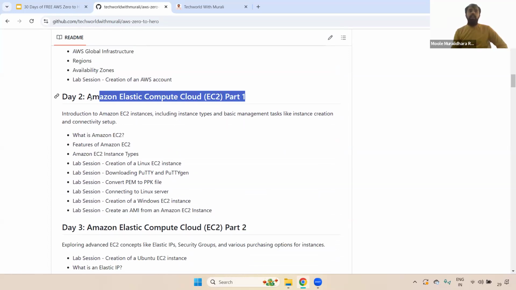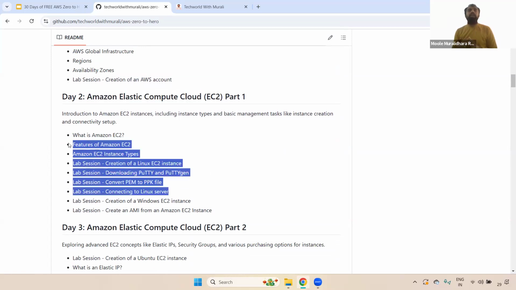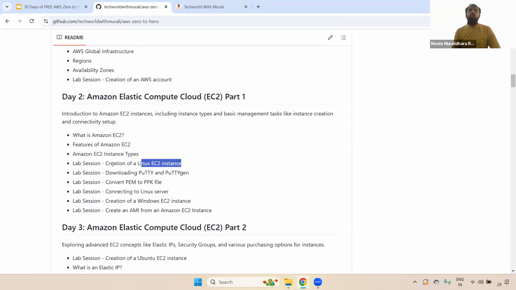Here we have different topics available in EC2. That's why I have divided it into two parts. In part one, I'm going to discuss what is EC2, the features of EC2, instance types, how to create a Linux instance, how to download PuTTYgen, how to convert PEM to PPK, how to connect to our Linux server, how to create a Windows server and connect to it, and how to create an AMI from the particular EC2 instance.